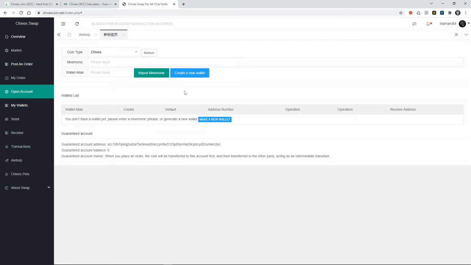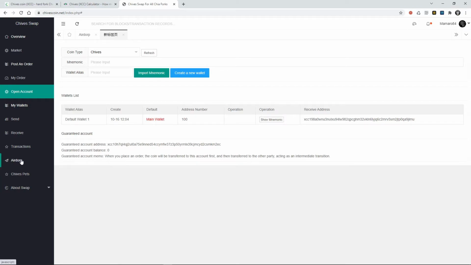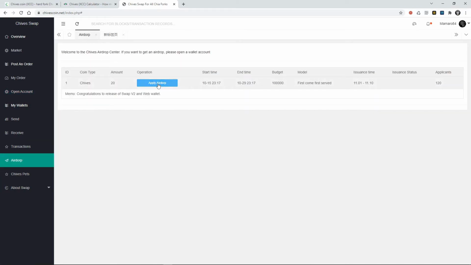If you're not sure about this, my advice is to make a new wallet. So create a new wallet, and there we go. We have a new wallet here, and all we have to do is go back to the airdrop and apply to the airdrop, and it's done.